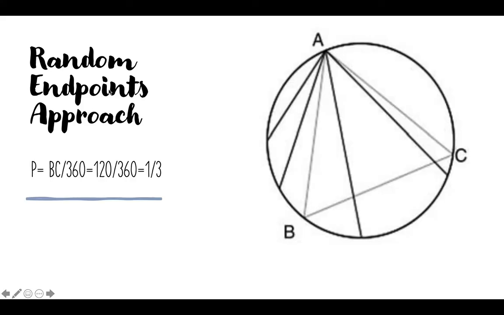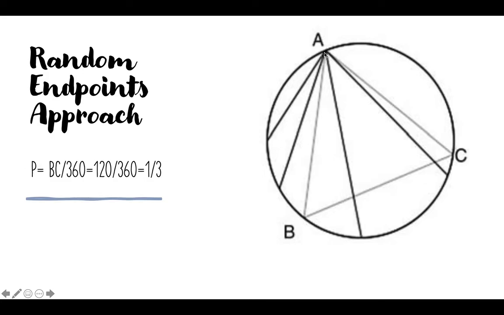One of the approaches is named the random endpoint approach. In this approach, one endpoint A, for example here, is chosen on the circle, and we draw many chords from this endpoint. As you see, infinitely many chords can be drawn from this endpoint.